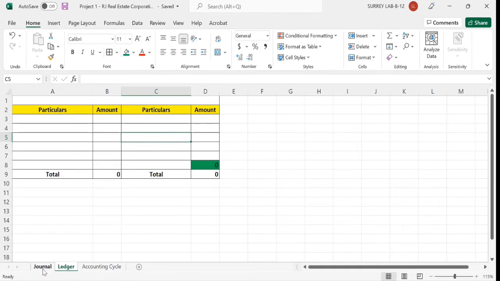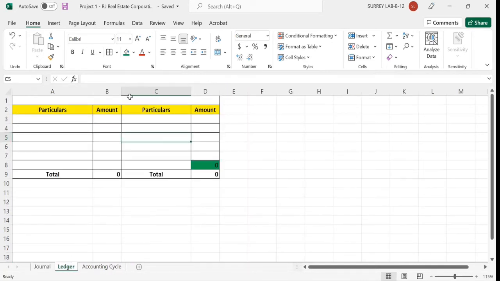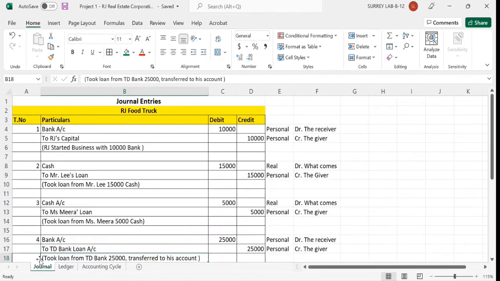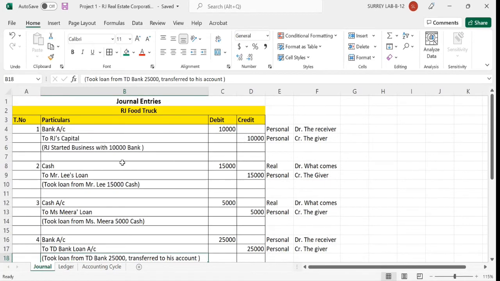Now, very simple thing. Go to journal, and we want to see how many ledger accounts we will create. This is the ledger account. I have created one with an empty name. No name is there, but I want to give it a name. So how many ledger accounts will we create? It depends on how many journal entries we have.